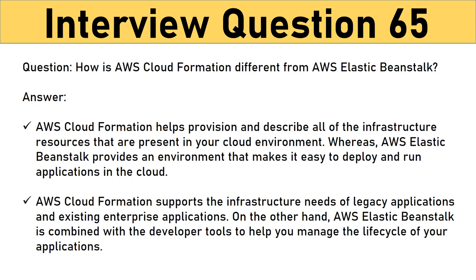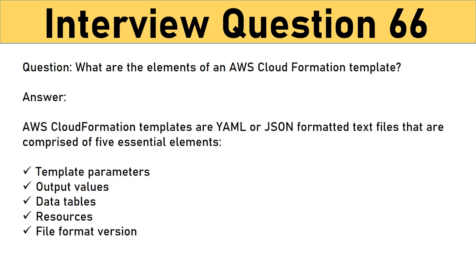On the other hand, AWS Elastic Beanstalk is combined with the developer tools to help you manage the life cycle of your applications. Question: What are the elements of an AWS CloudFormation template? Answer: AWS CloudFormation templates are YAML or JSON formatted text files that are comprised of 5 essential elements. They are template parameters, output values, data tables, resources, and file format version.